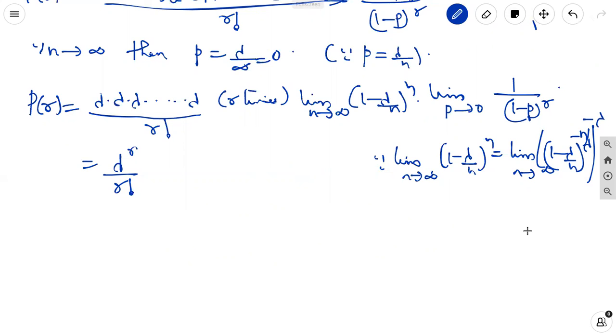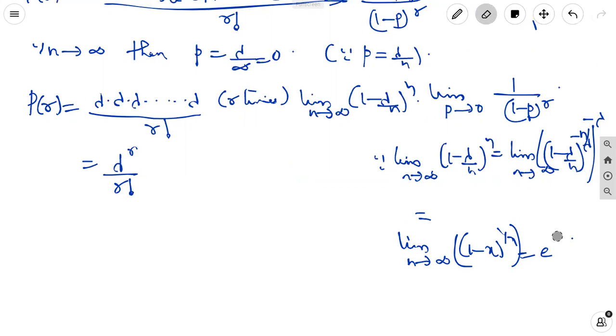We have the relation in limits and continuity: the limit of (1 minus x) whole power 1 by x is equal to e power minus 1. Here this whole power minus lambda is nothing but e power minus lambda. This part is the exponential only.